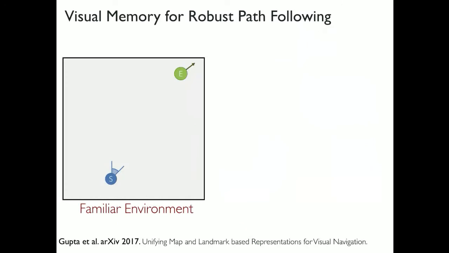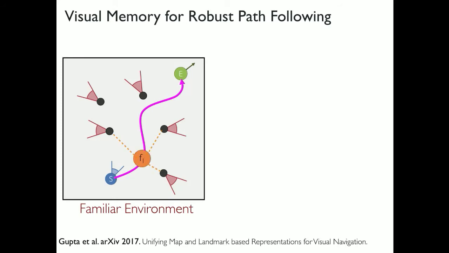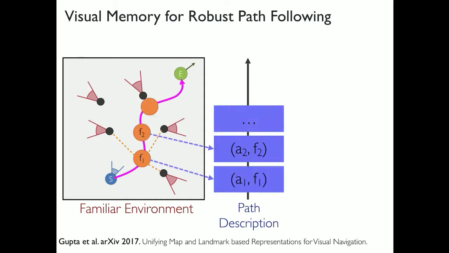So I won't go into too many details over here, but what we have done here is that we have a familiar environment where we know we have some past observations that we have made, and we want to go from one particular location to another location. So we have planned a trajectory. And now what we do is essentially compute a description of this trajectory in terms of the images that it is going to see along the way. So we speculate what you're going to see as you're walking along this trajectory. You compute a path description along this.